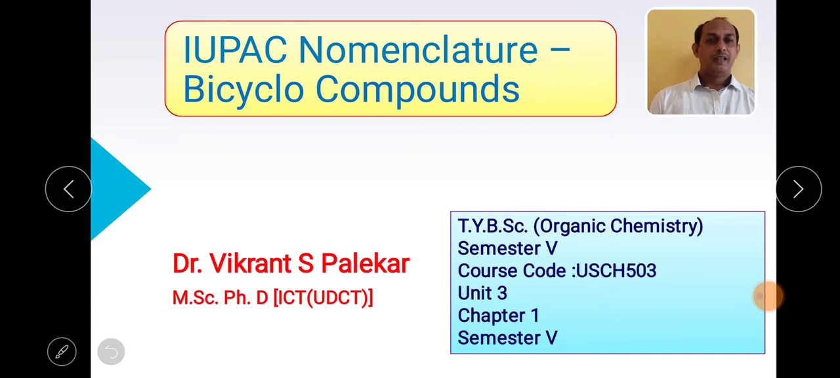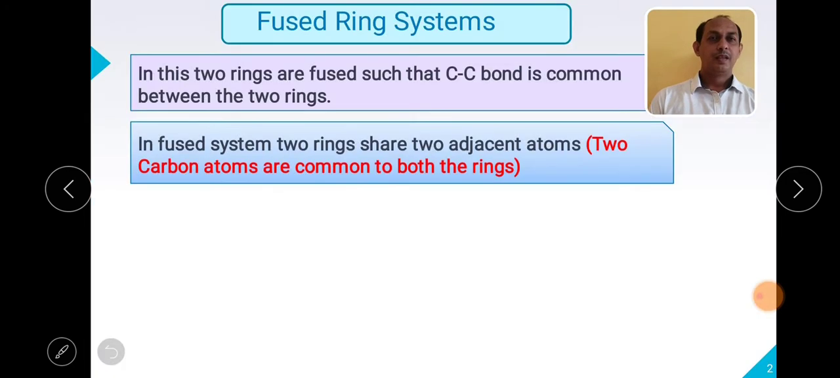Basically, these are cyclic compounds which contain two ring systems. These two rings may be carbocyclic or heterocyclic. In this particular part, you will see the nomenclature of systems which contain only carbon atoms in the rings. Bicyclo compounds are basically fused ring systems in which the two rings are fused such that a carbon-carbon atom is common between the two rings.